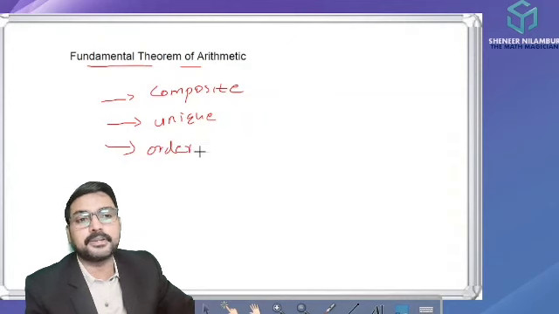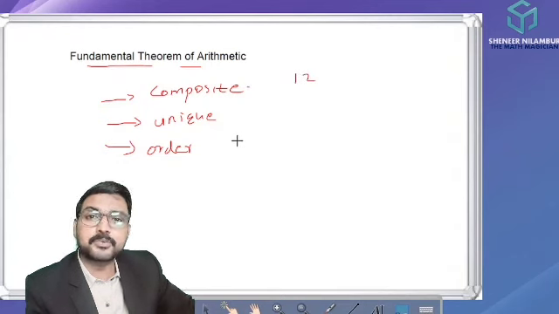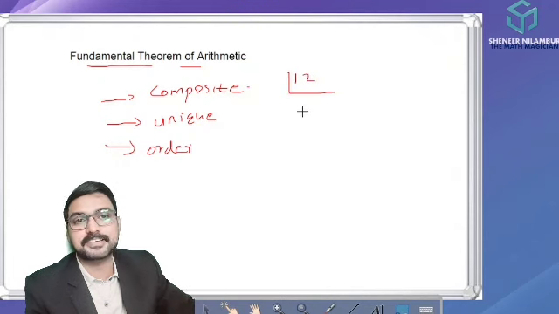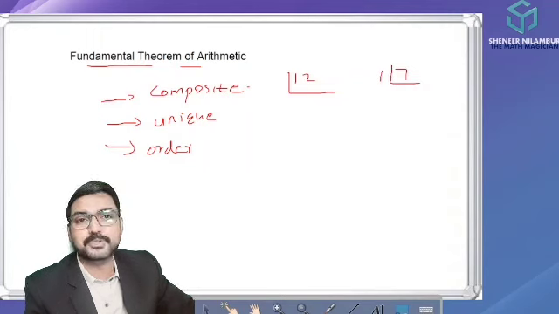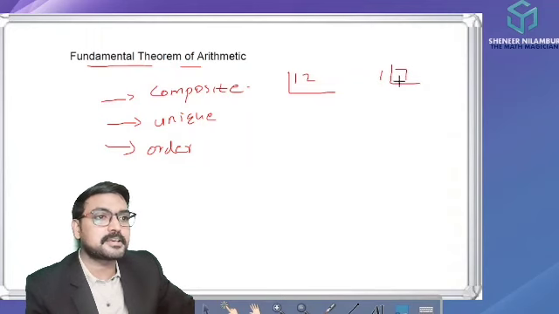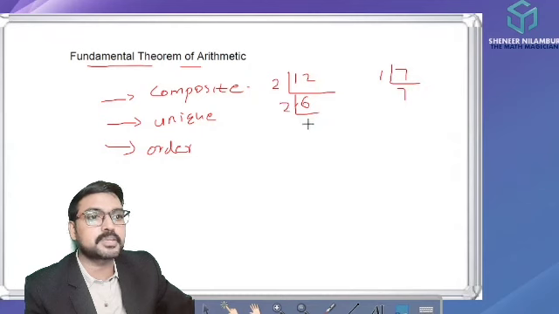We can discuss this point by taking an example. For example, 12 is a composite number. If we consider any composite number, it can be factorized. Suppose we select a prime number, it is only factorized by using 1, so the same answer we get, 1 into 7. But every composite number can be factorized by numbers other than 1. So we can factorize this 12. We get 2 into 6, and again factorizing, 2 into 3. So we got the prime numbers. Now we can stop. So this factorization is possible.